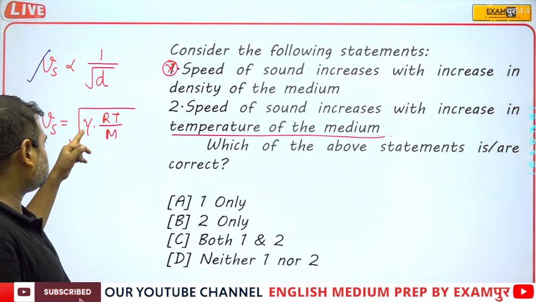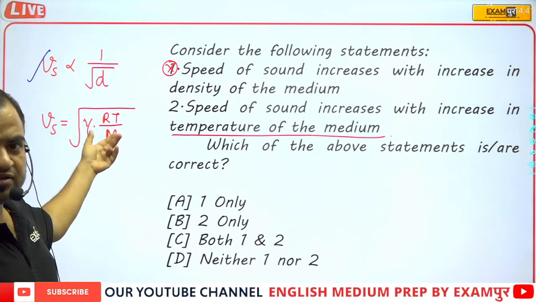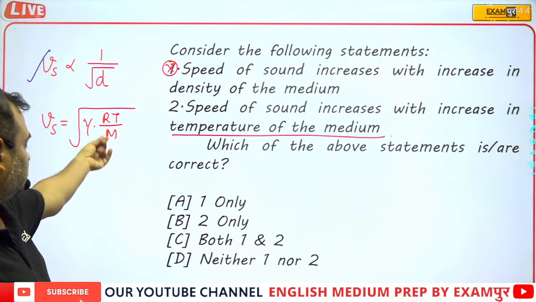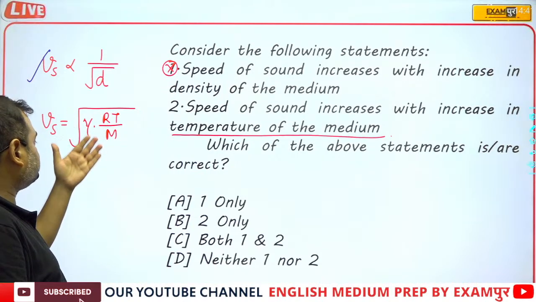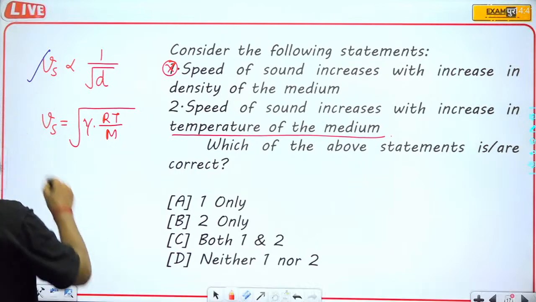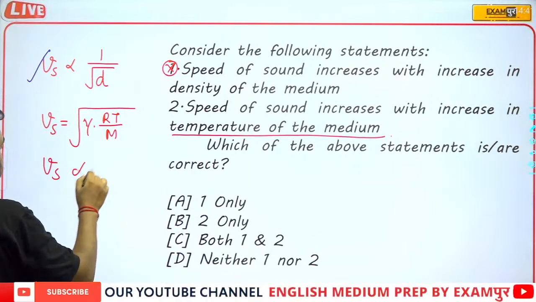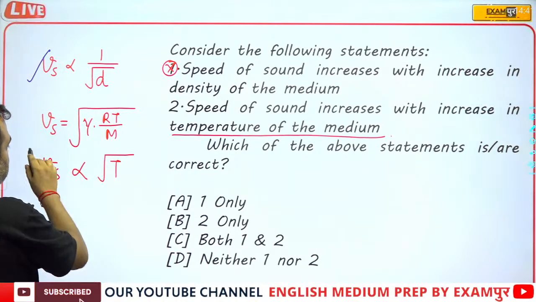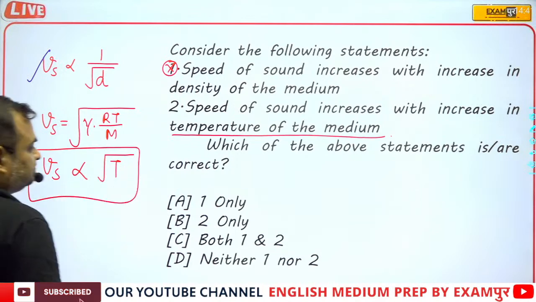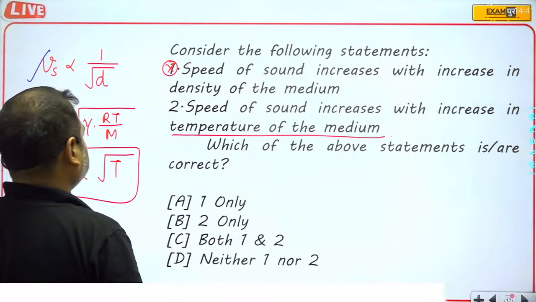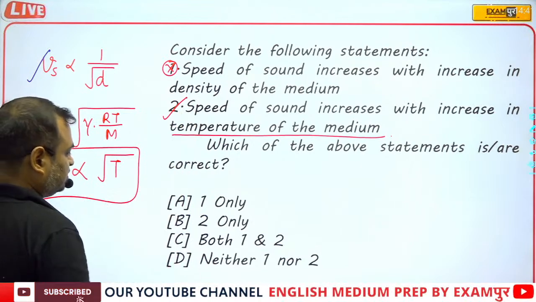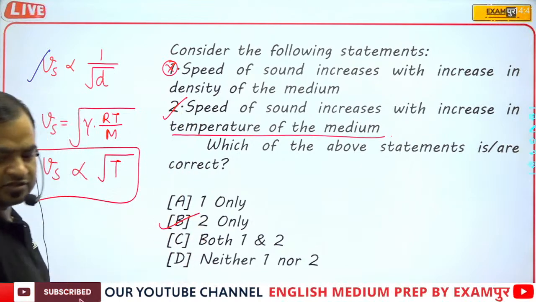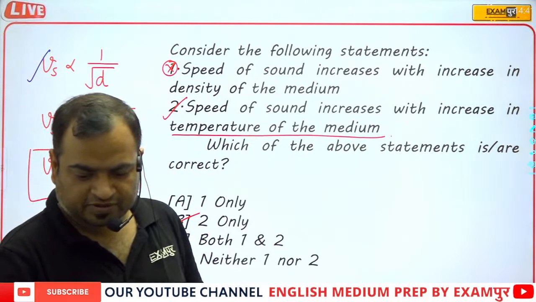It is a constant, R is the gas constant, M is the molecular weight, and T is the temperature. So here we can see that speed of sound depends upon the temperature. So the second option, B, is the correct answer.